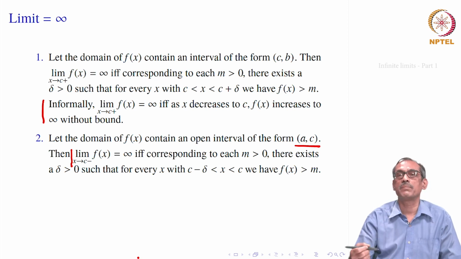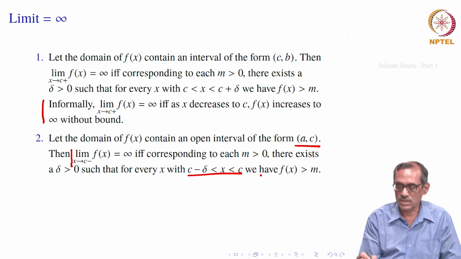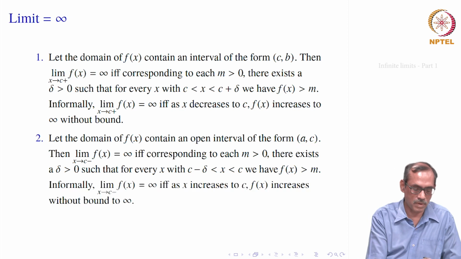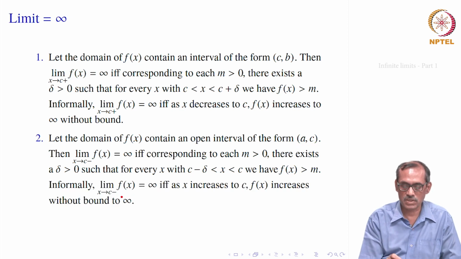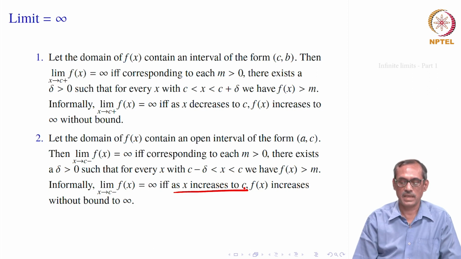Corresponding to each m greater than 0, there exists a positive delta such that if x is any number between c minus delta and c, then its corresponding functional value f of x will be larger than m. Again informally, we would say that limit f x, x goes to c minus, is infinity if, as x increases to c, f of x increases without bound to infinity.